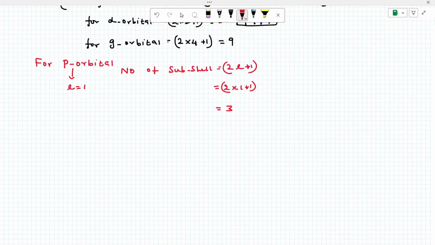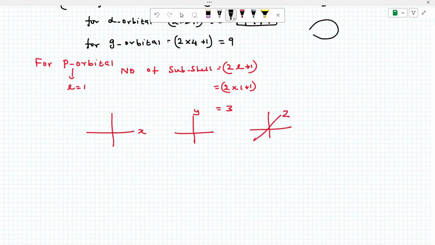What are these 3 orbitals? They are based on orientation. See, this is the x axis, this is the y axis, this is the z axis. Now the p orbital: how many lobes are there? Lobes equal to 2. These 2 lobes are present on the x-axis, and we call it px. Now what is the name of this orbital?